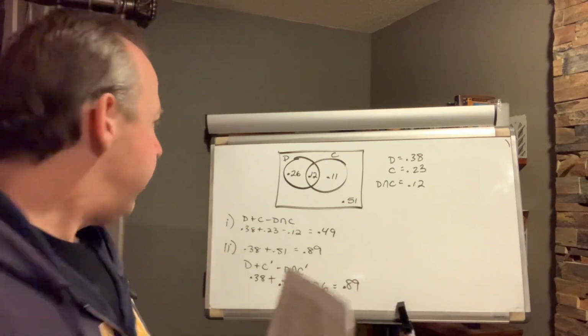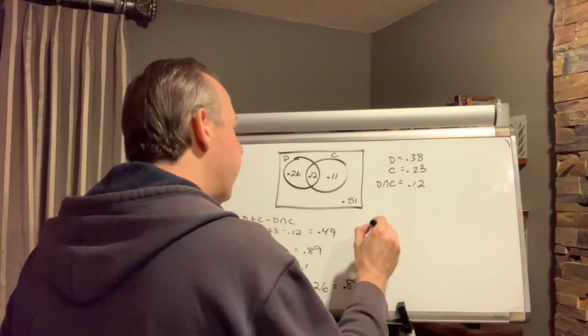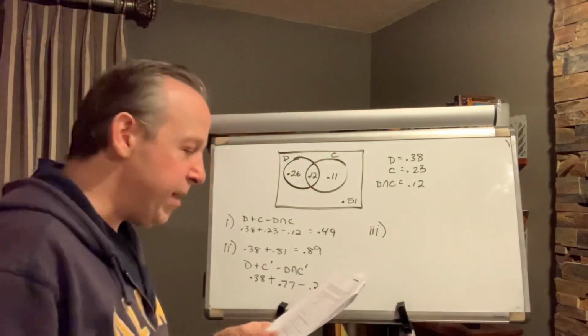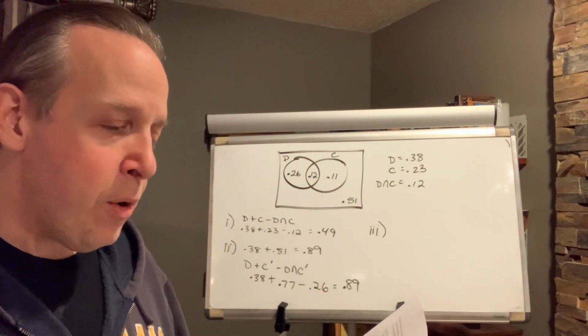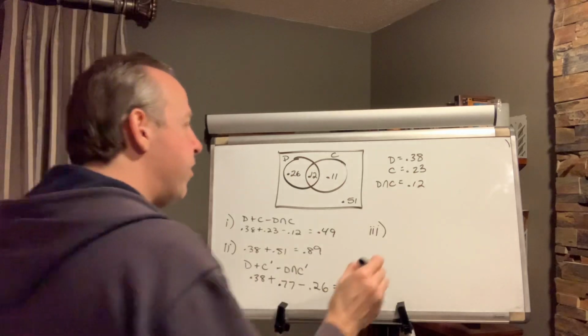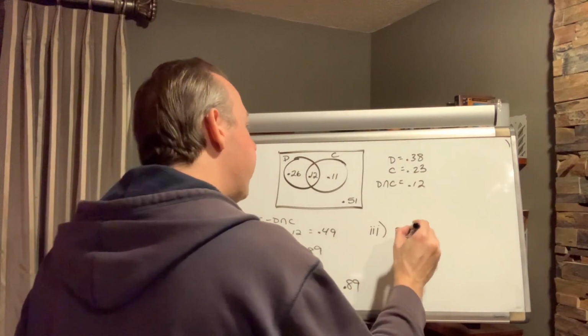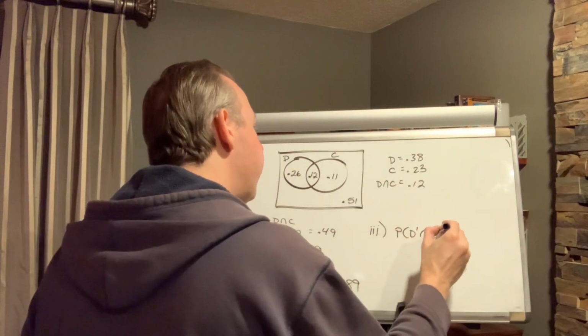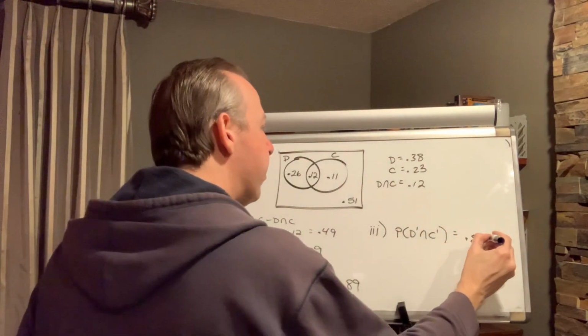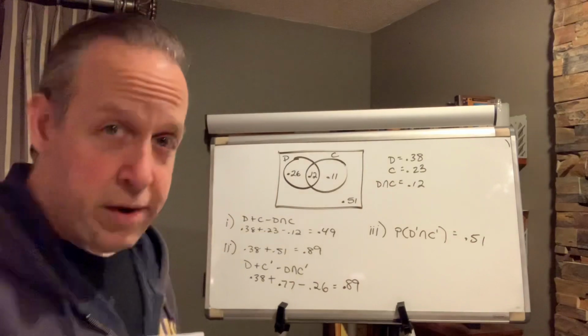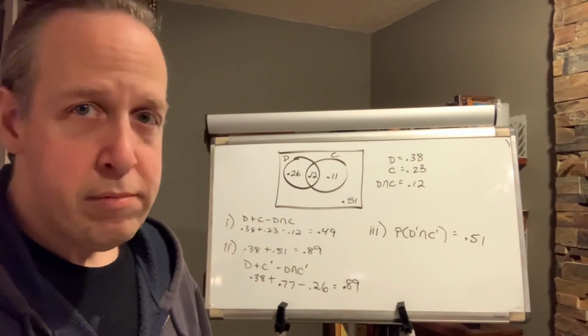Part 3I was already answered because it says the probability that a randomly selected family doesn't own a dog and doesn't own a cat, probability of no dog and no cat. It's the people down here in the 0.51 because they don't have either one of them. Okay.